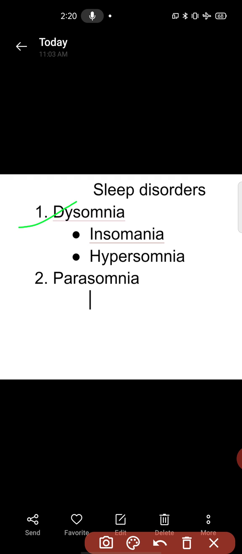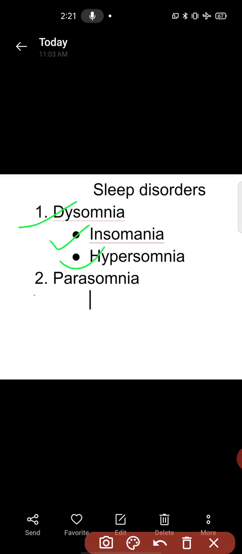Dysomnia may be further classified. That means maybe you are having heavy sleep even in the daytime after the night, or another one is you do not have the sleep. So dysomnia means abnormal sleep, abnormality in the amount, quality and timing of sleep. First, dysomnia is classified into two categories, insomnia and hypersomnia, that we will discuss later.